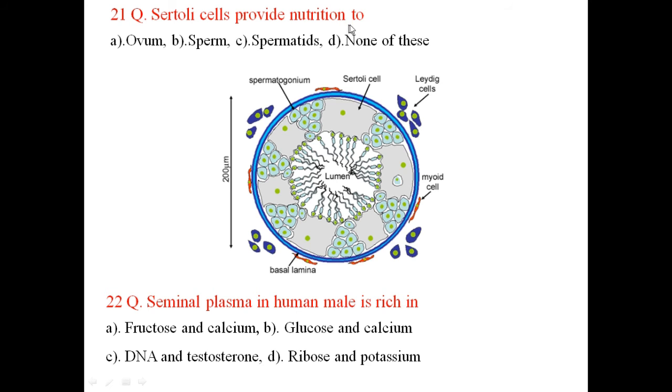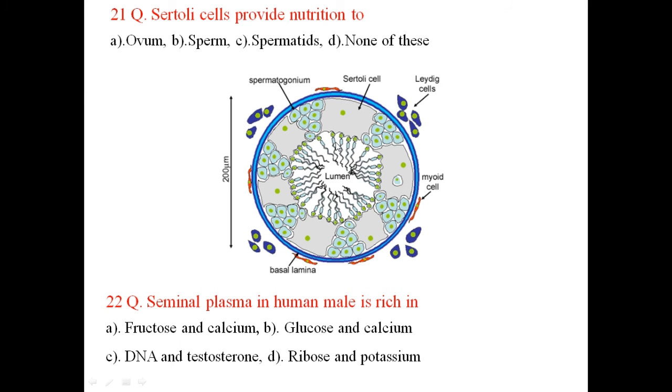Sertoli cells provide nutrition to the spermatids, ovum, or sperm? The correct answer is sperm, because the Sertoli cells contain the inhibin protein and are capable of providing nutrition to the sperm.